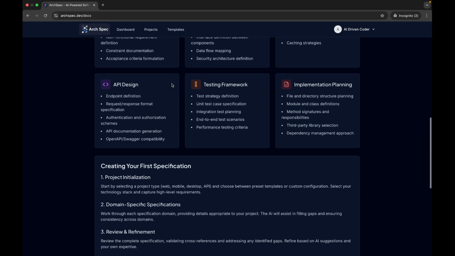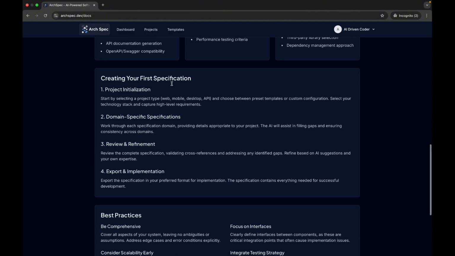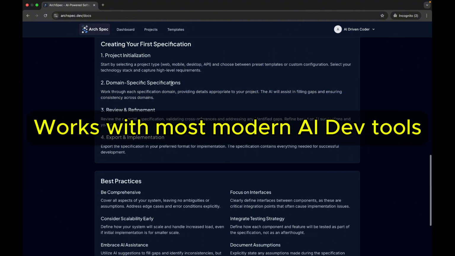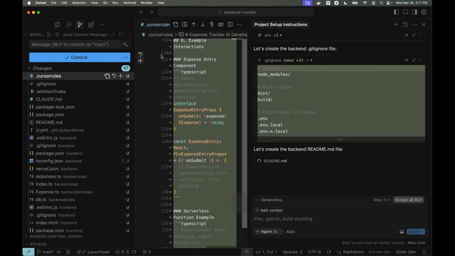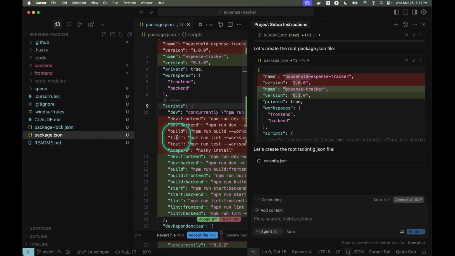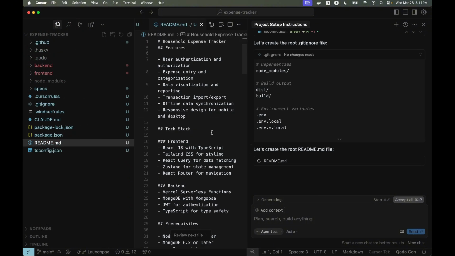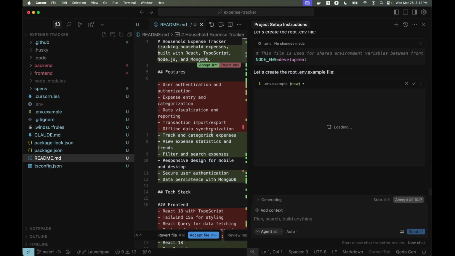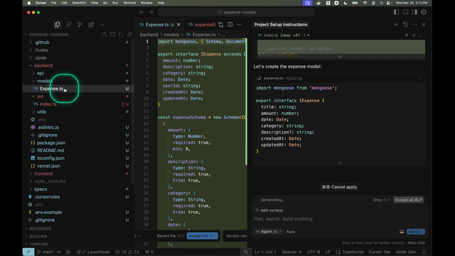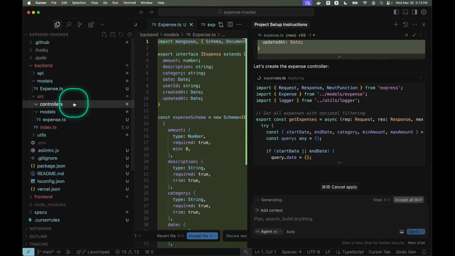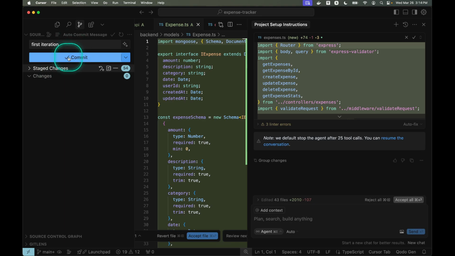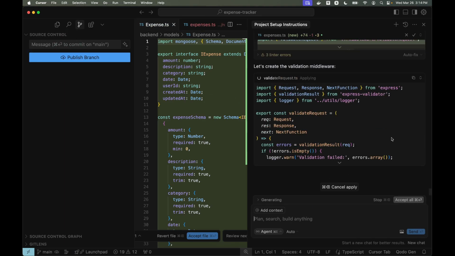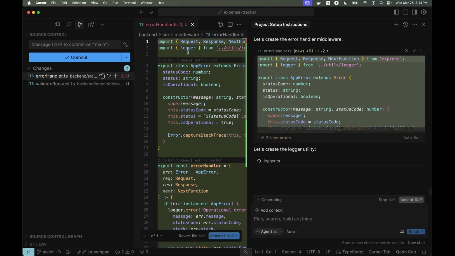In this video, I'll walk you through ArchSpec's core features and demonstrate how to use it with your favorite AI development tools. I've spent hundreds of hours testing AI coding tools and discovered a consistent pattern. Output quality directly correlates with prompt quality, not just due to LLM capabilities or choice of tools. When you provide comprehensive specifications, you get remarkably accurate implementations. With vague directions, you waste time and money on iterations.